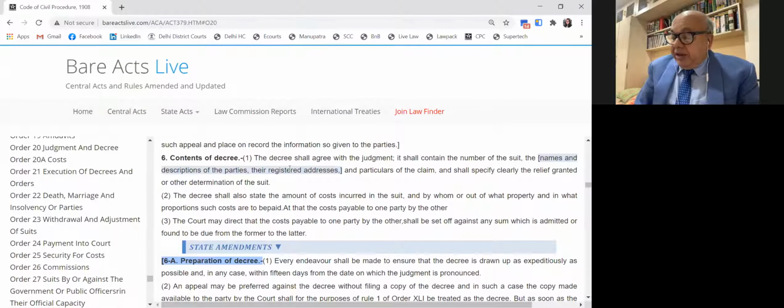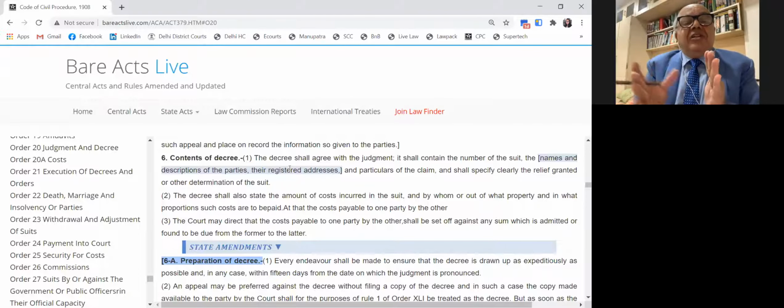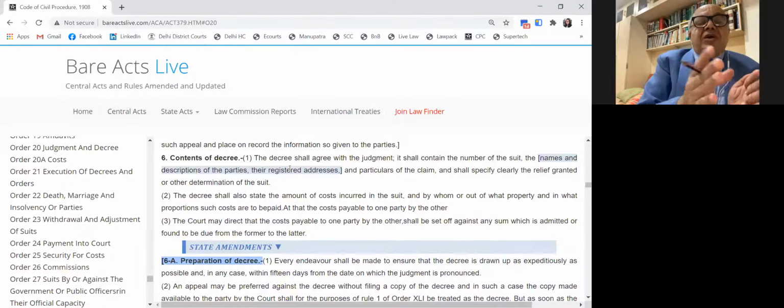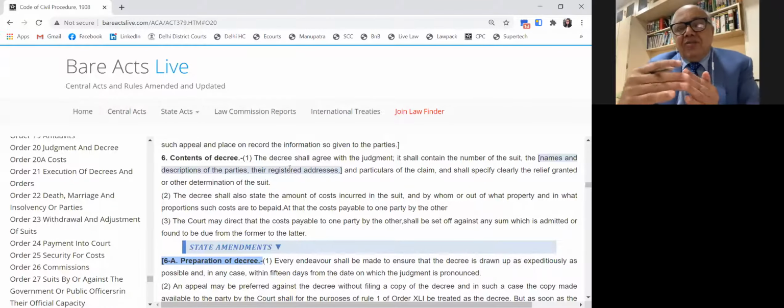The decree must be in conformity with the judgment. I mean, it should agree with the judgment. That is the mandate. So there cannot be discrepancy between the judgment given by the learned judge and a decree which has been drawn up by the court. Now, I'll take you through later on the provisions of Appendix D, where the various decrees are shown.